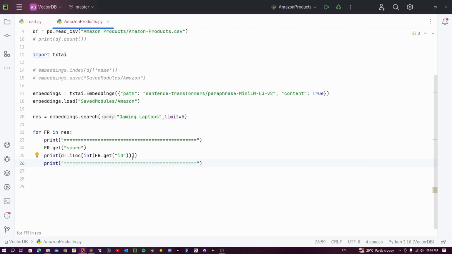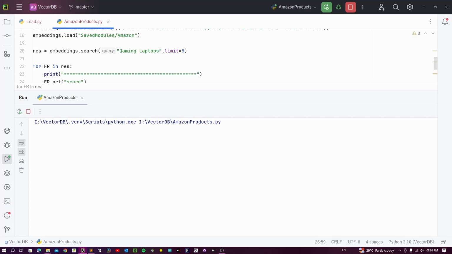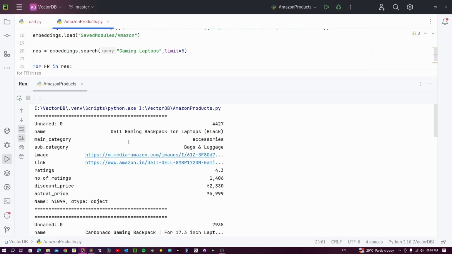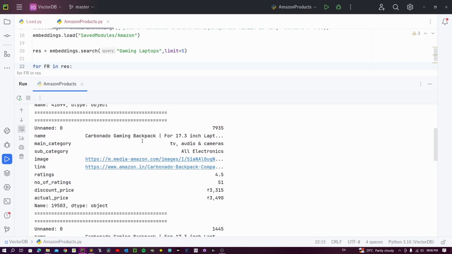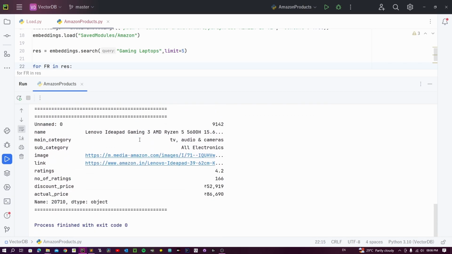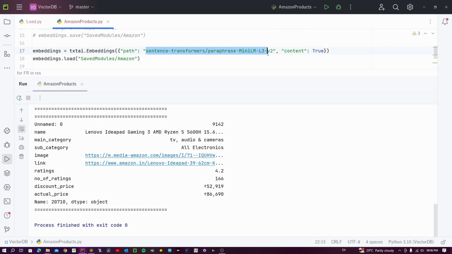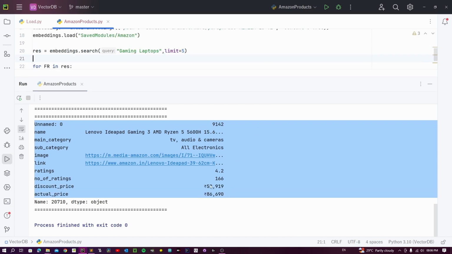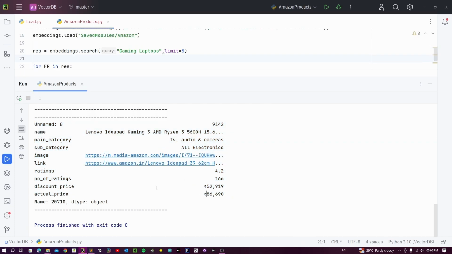Now let us see how the results look. Remember, we had searched for gaming laptops. Well, even though we searched for gaming laptops, the search history we got is for backpacks. These kinds of things do happen, and training with a better model will help in such cases. However, they are not really bad. As you can see, one of the results which we actually got is a laptop itself.